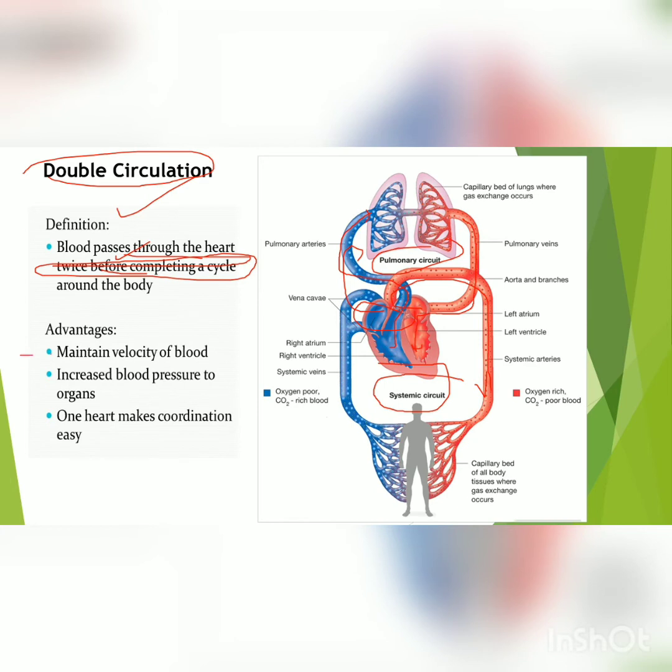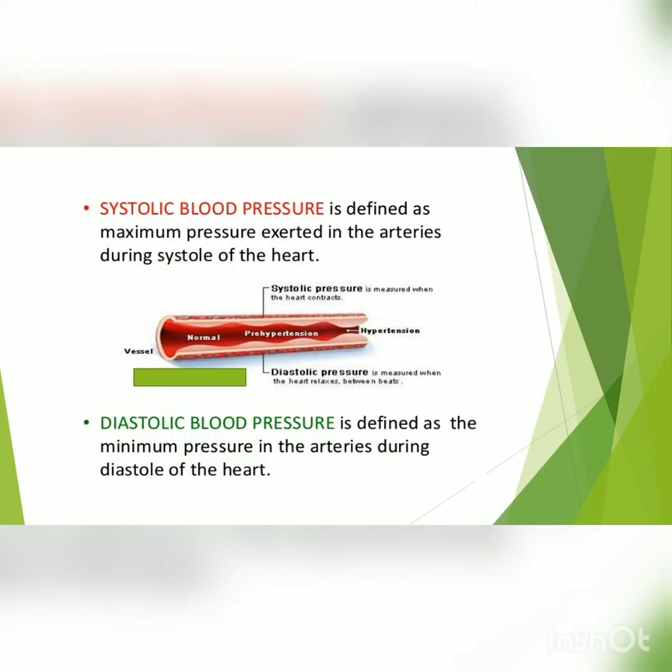What are the advantages here? It maintains the velocity of blood. It increases the blood pressure to the organs, meaning the blood reaches each part of the body, and it makes the heart's coordination easy. Now, as the blood flows through the blood vessels, it exerts pressure. The pressure of the blood against the wall of the vessels is termed blood pressure, and this is further divided into two types, systolic blood pressure and diastolic blood pressure.